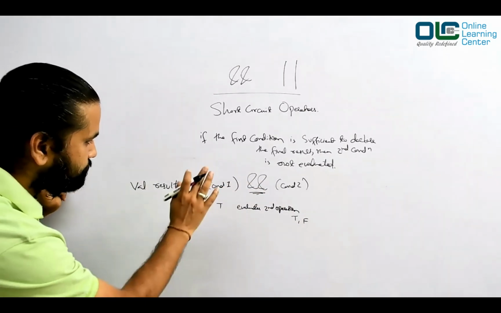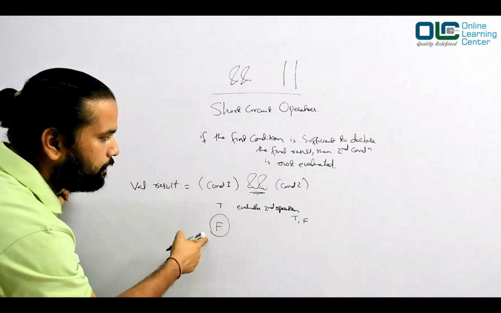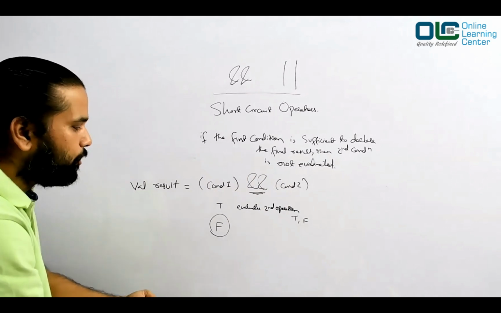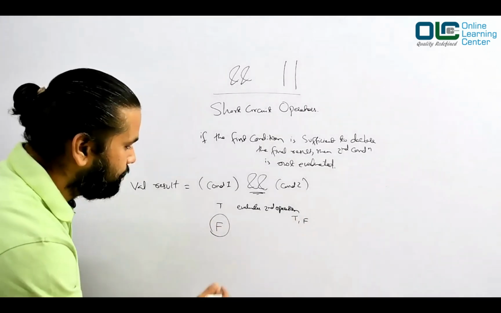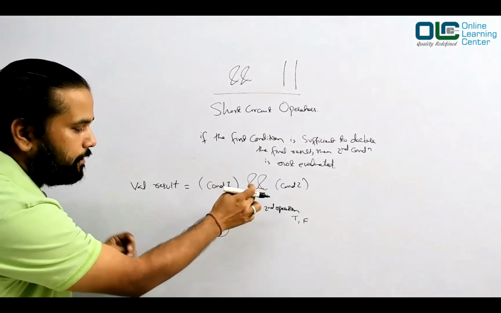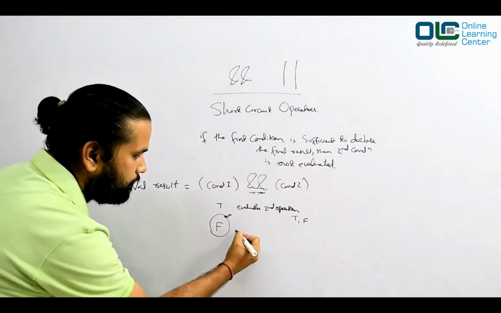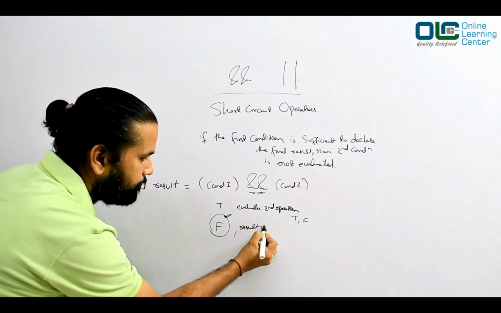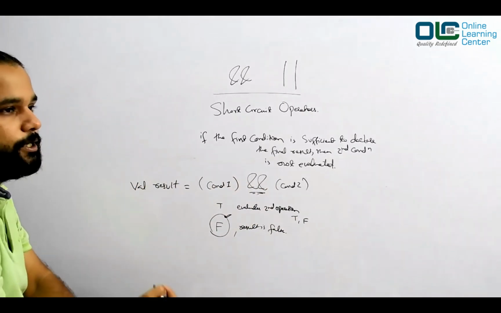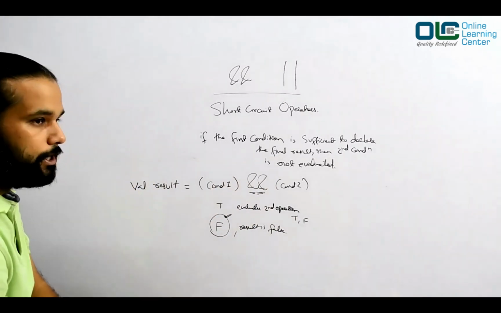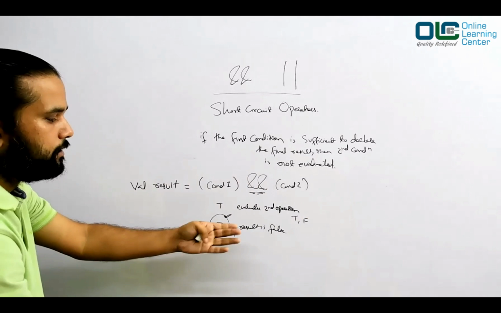However, if I say the first condition is false, then do you really need to rely on the second condition? No, right? Because I already got false here. Now anything I get in the world will always give me false because it is an AND operator. So in case of your AND operator, if the first condition is false, then result is false. Is it not? Very simple. This is an AND condition. In an AND condition, what is the rule? Both of them have to be true. Then only the condition would be true. If any of them is false, then it's gone, right? So if the first condition itself is false, then result is false.